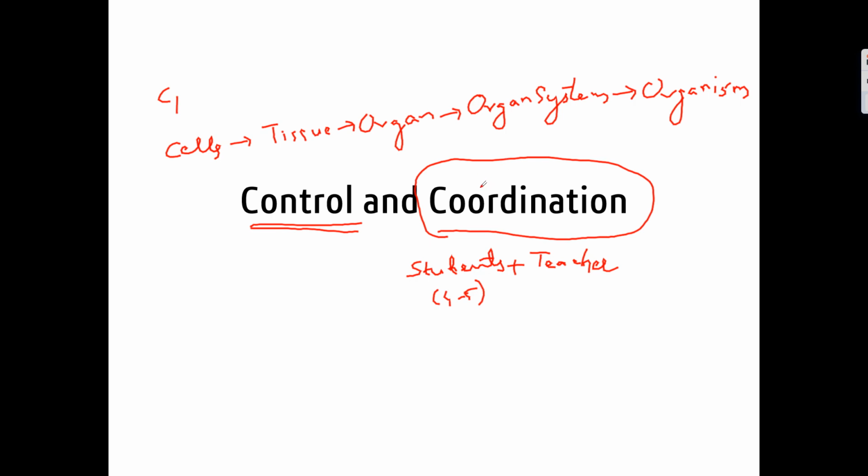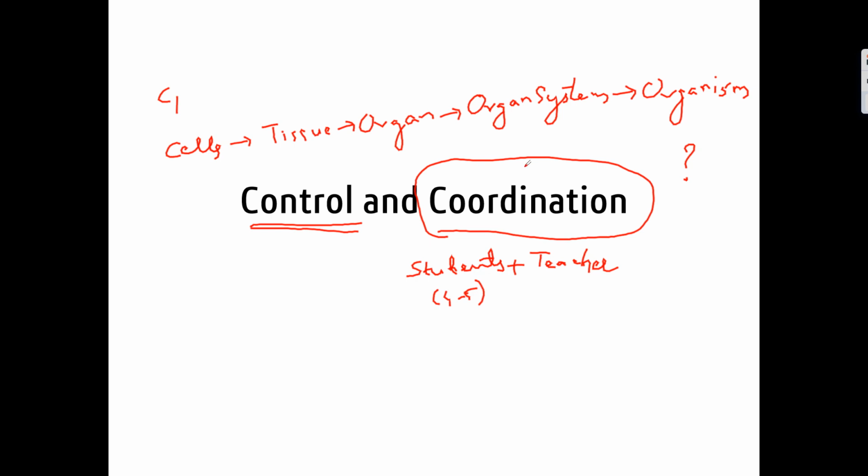Suppose one leg is moving to the right side and the other leg is moving to the left side, in which direction will the person move? It's again a very big question, right? So this will never happen. Why? Because our entire body system is under control. So under which control does it exist, what do we call it? All such aspects we are going to study in this chapter.